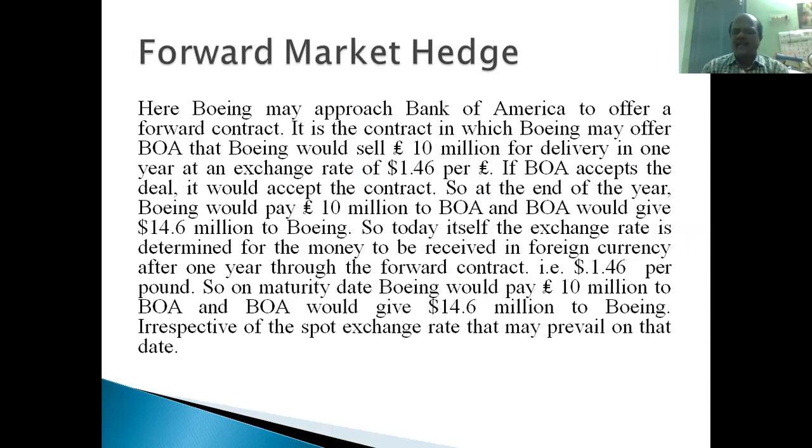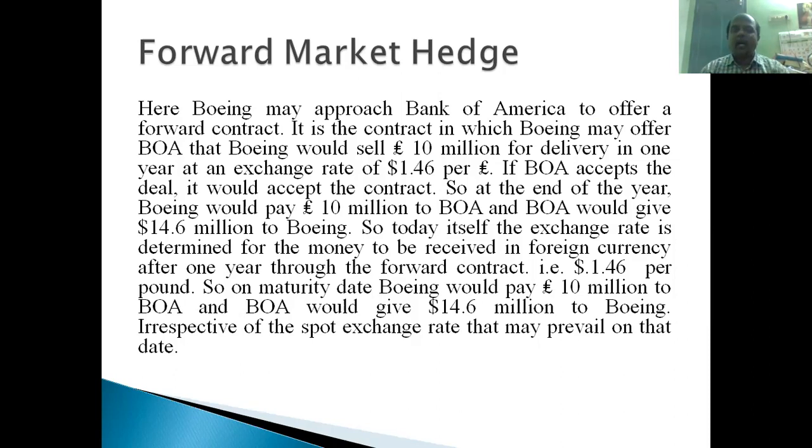The second hedging is forward market hedging. This is to go into the forward market. What is a forward market? A forward market is an agreement made between two parties, right? An agreement made between two parties to decide the price of something for the future, right now. So it is a contract made between two parties to decide the price of something, anything. It can be a commodity, it can be an equity share, or it can be a currency. So the price of the something is decided right now for the future transaction, right?